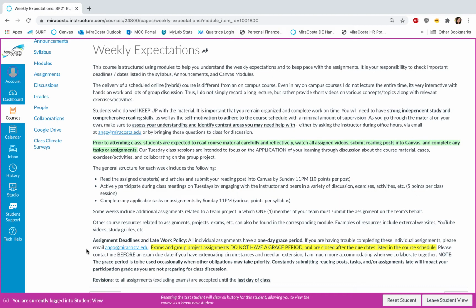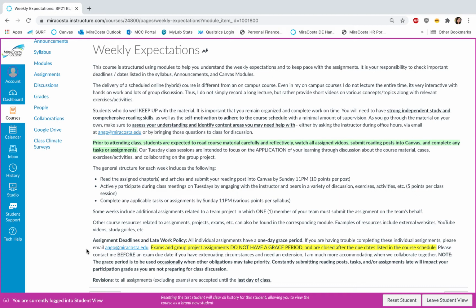All individual assignments have a 1-day grace period. All that means is that you don't have to tell me you're going to submit something late or ask permission. If you need that extra day for whatever reason at all, go ahead and take it. You do not get penalized for late work. If you find that you are having trouble with any of these assignments or have questions, please come see me during my Zoom office hours or send me a quick email.